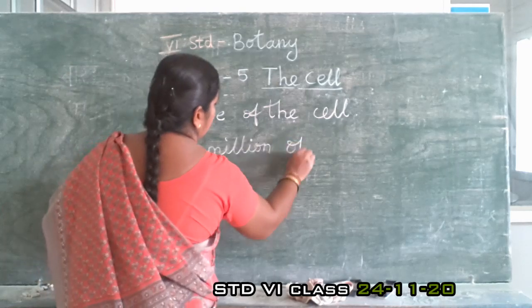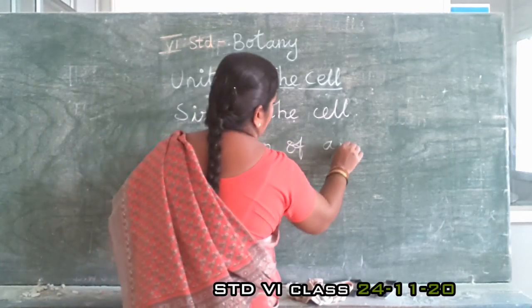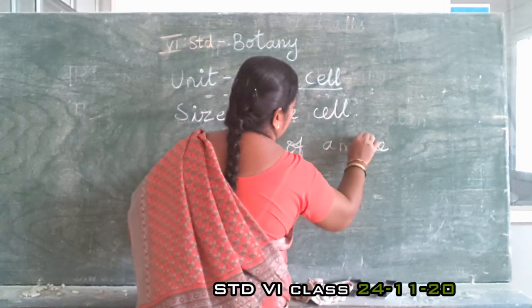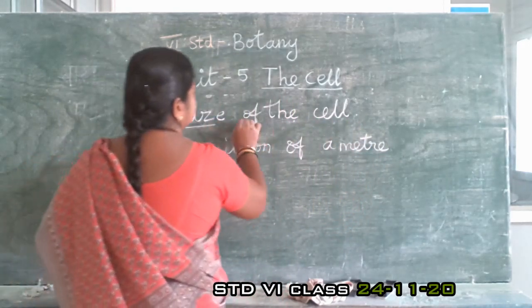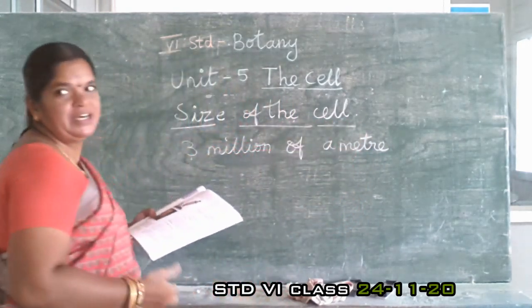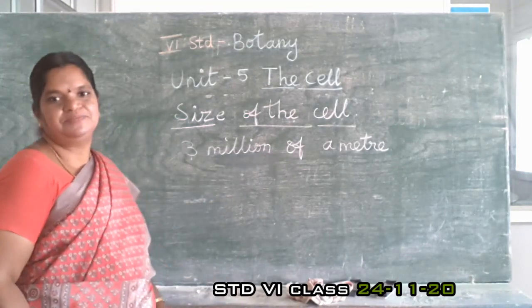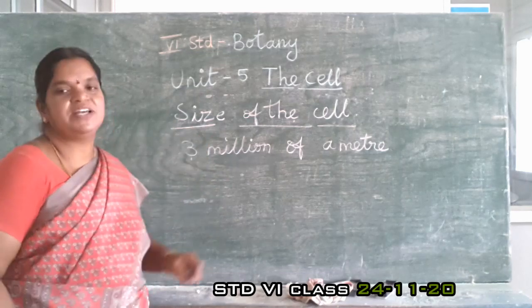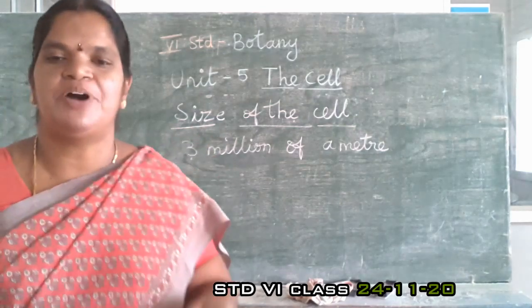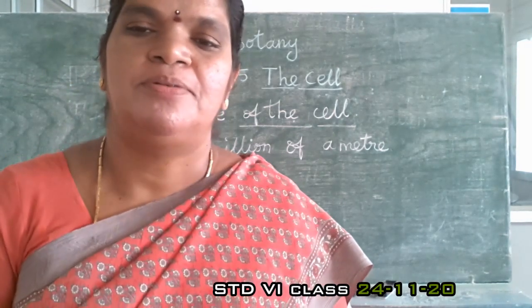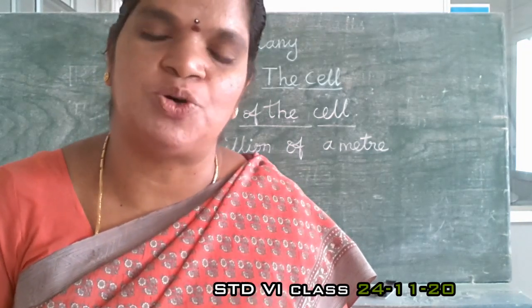The size of the cell is measured in micrometers. One micrometer is one millionth of a meter. Yes, this is the size of the cell. Very minute particle. A cell is observed with the help of a microscope.